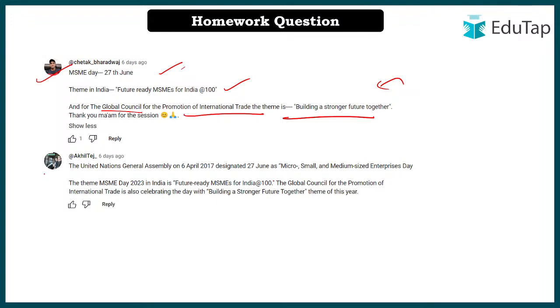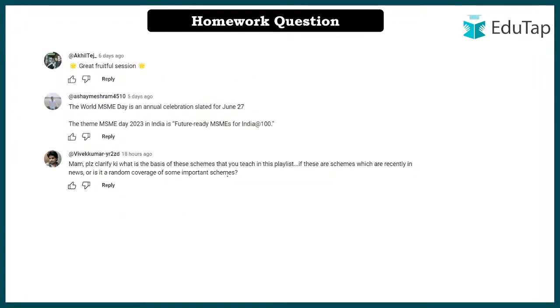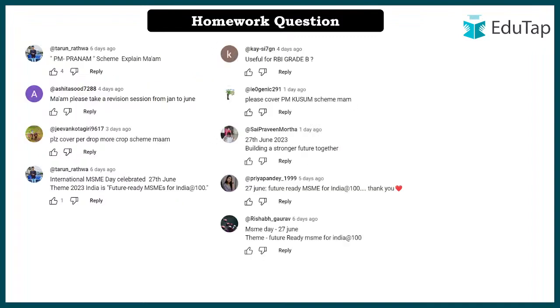Okay, Akhil, yes, so Akhil has given additional information on this. ठीक है, so Akhil has also said the right answer, and thank you Akhil. Then we have Ashay saying the right answer. Then Vivek, I hope I've already replied to you, right? Whatever schemes that we cover, those are in news and those are in recent months, and whatever schemes are in recent months are being asked in your examination. I hope your query is cleared.